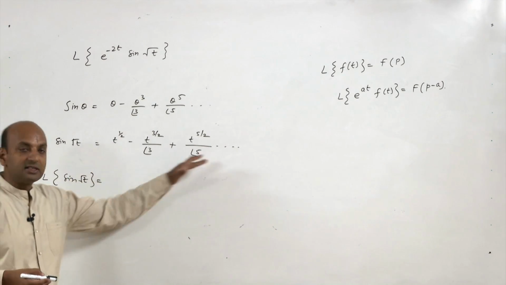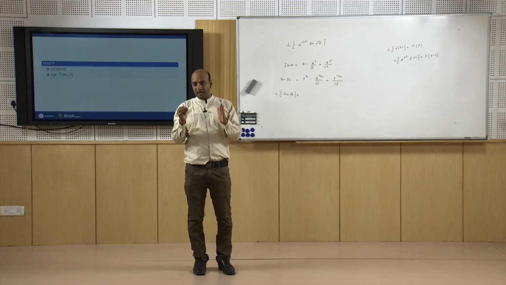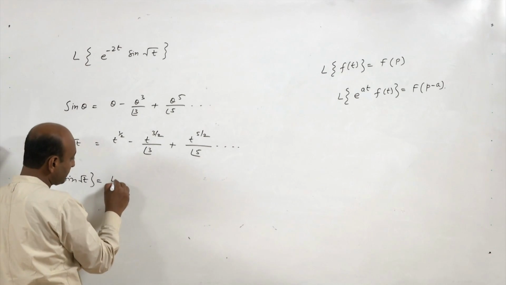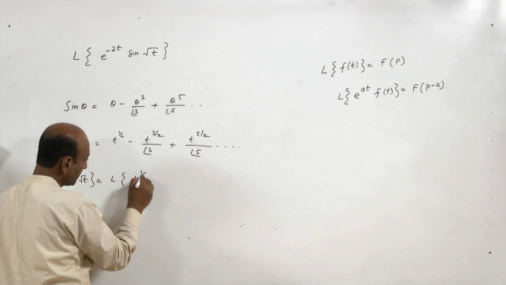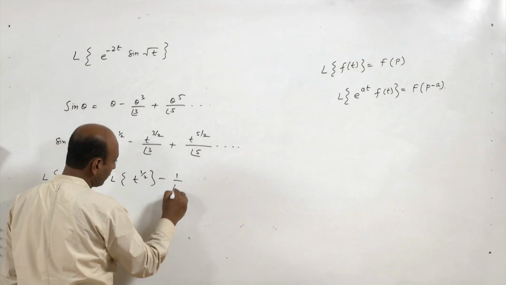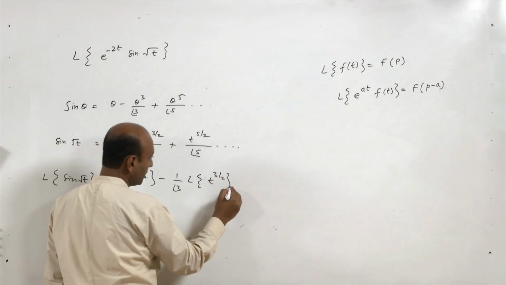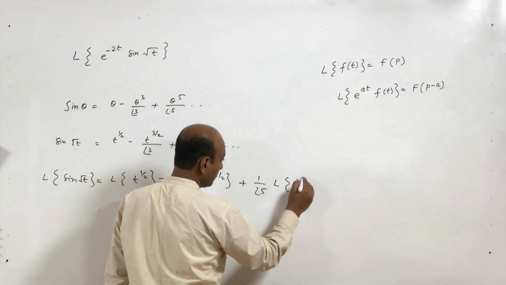Laplace transform of this entire expression, and by the linearity property we can split it term wise. So this is nothing but Laplace transform of t to the power half minus 1 by factorial 3 Laplace transform of t to the power 3 by 2 plus 1 by factorial 5 Laplace transform of t to the power 5 by 2.